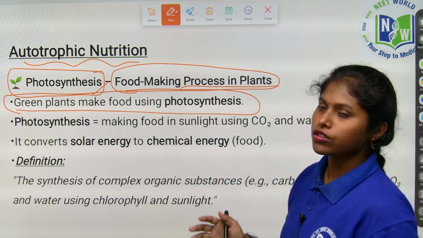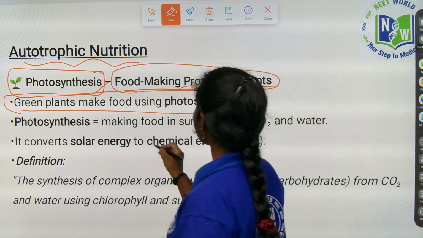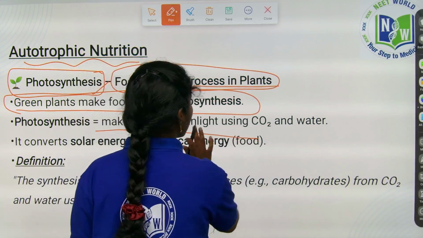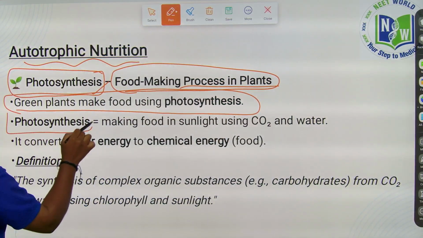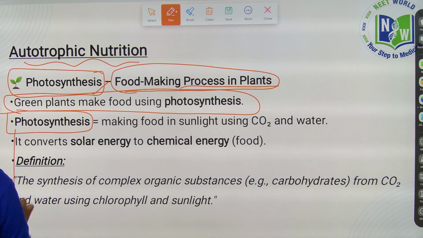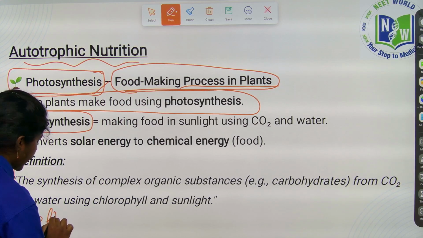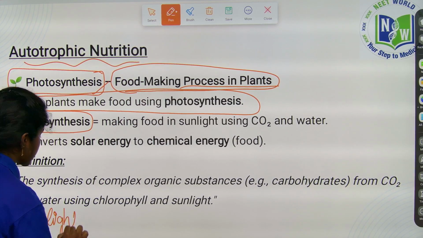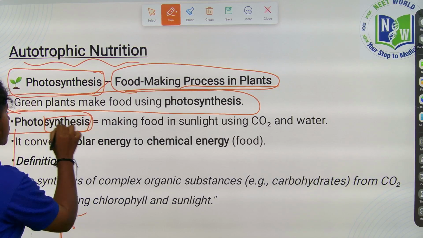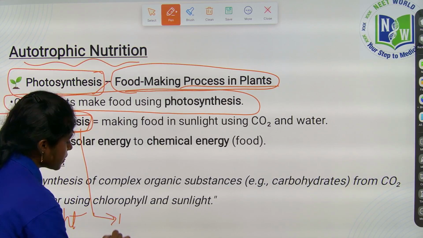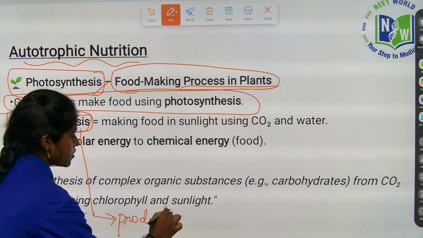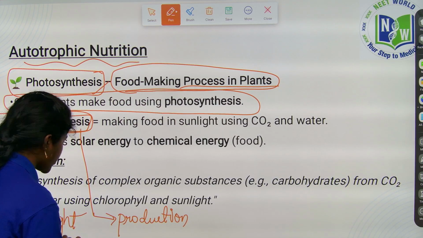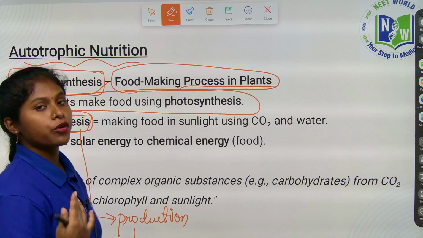So what is photosynthesis, children? Making food in sunlight by using simple substances. Photo means light. Synthesis means production. What is it producing, children?